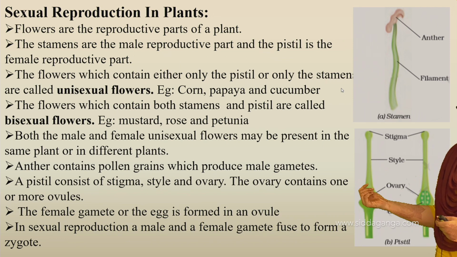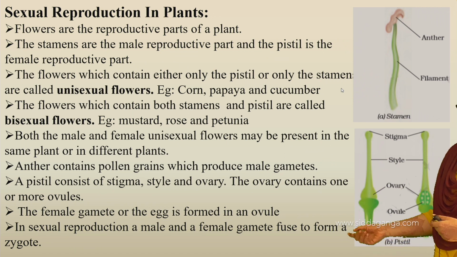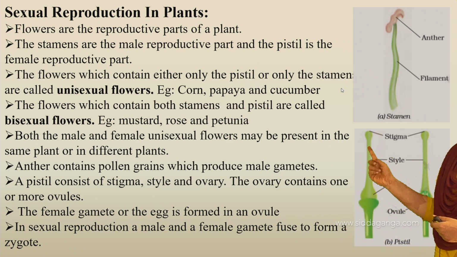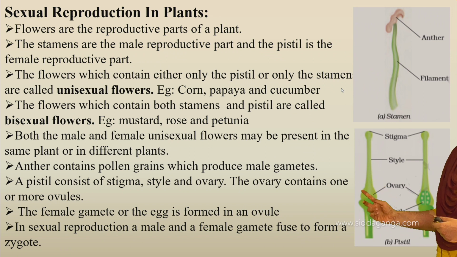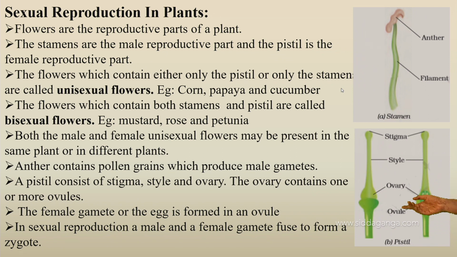And the female reproductive part, the pistil, consists of the stigma, the style and the ovary. The ovary contains one or more ovules. Inside this ovary, here you can see the ovules. When you cut the ovary and look, we can find ovules. The female gamete, or the egg, is formed in an ovule. This is where female gametes are formed.